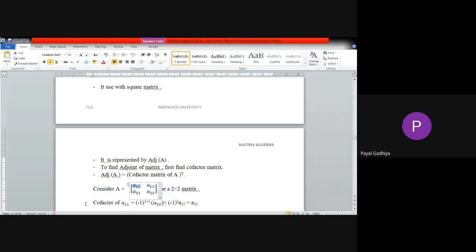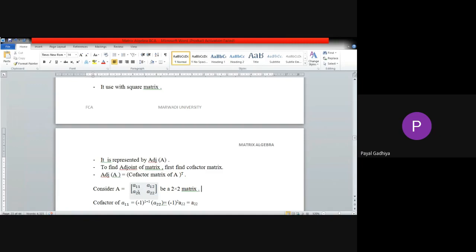So we will find cofactor of A11 and that is minus 1 raised to 1 plus 1. From where does this 1 plus 1 come? It comes from A11. If we are talking about A12, we will do minus 1 raised to 1 plus 2. If we are talking about AMN, then we will do minus 1 raised to M plus N. Right? So here we are talking about A11, we will do minus 1 raised to 1 plus 1.